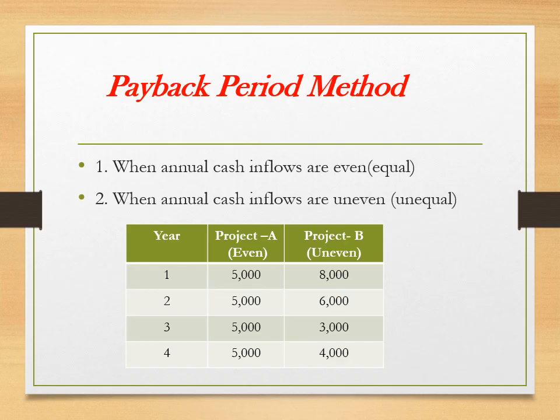If you observe project B, it generates different cash inflows. First year 8,000, second year 6,000, third year 3,000 and fourth year 4,000. The cash inflows are uneven. That means unequal cash inflows.